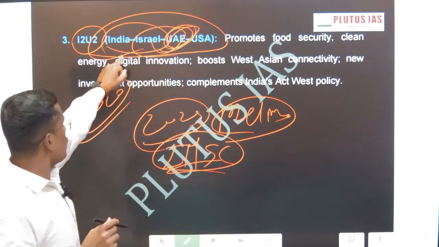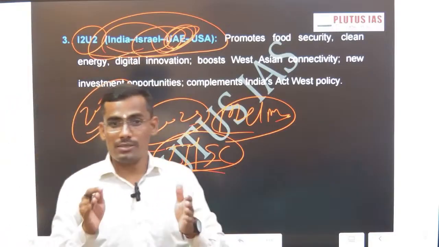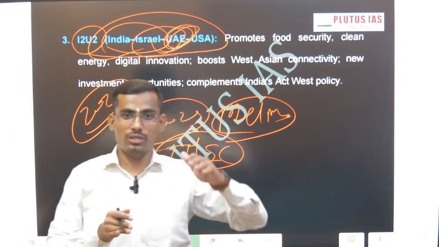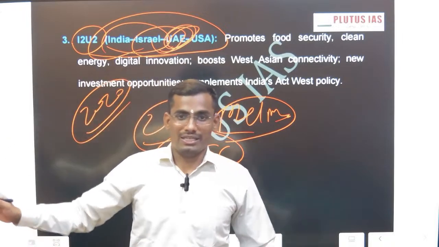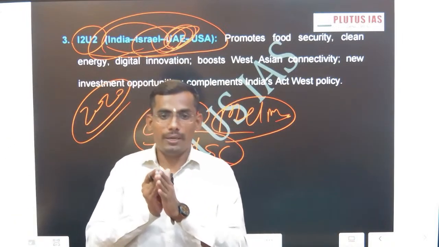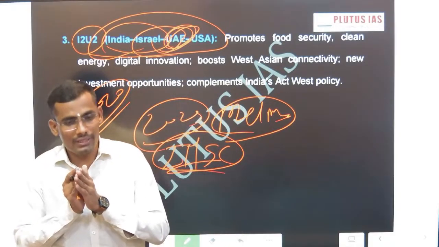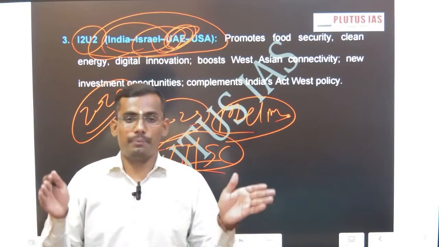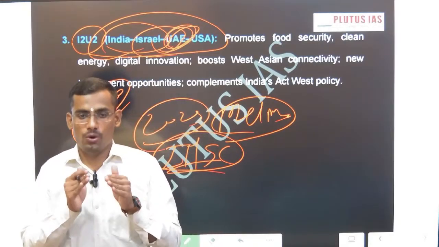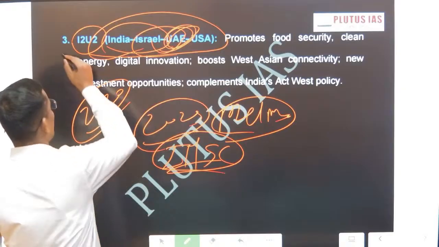This was the milestone. India acted as a bridge between Israel on one hand and the Gulf countries on the other. This was the beginning of the peace process, but the terrorist attack completely derailed the peace process in West Asia. So this is regional level connectivity.